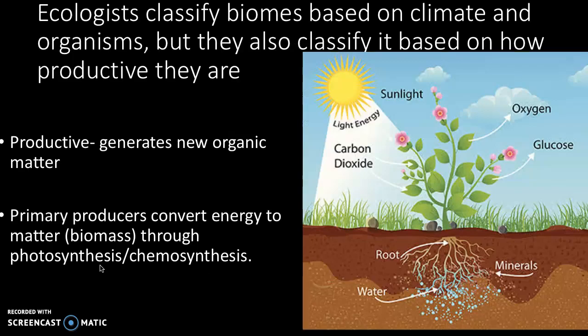And then the last thing, net primary production. So, biologists classify based on weather and climate, so temperature and rainfall. They classify biomes based on what lives there, so plants and animals. And then also this thing called net primary production. So if you remember from the last chapter, producers make their own food.